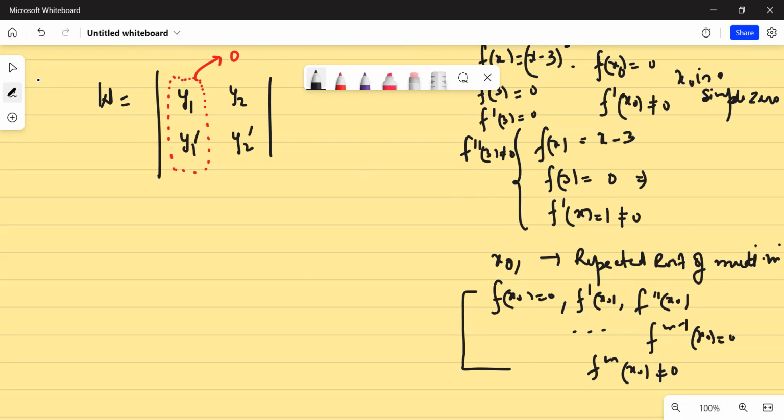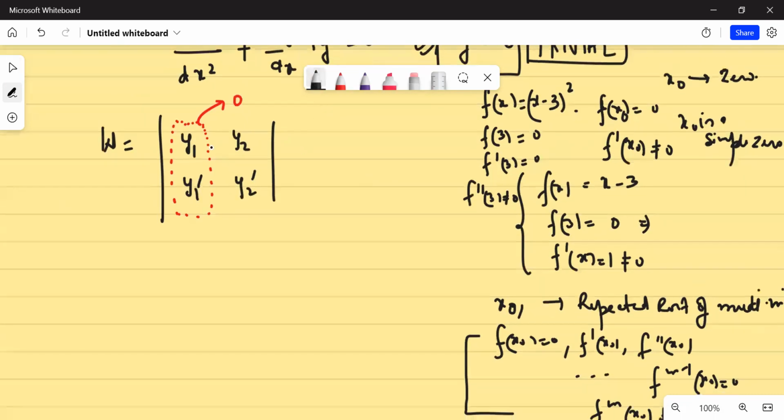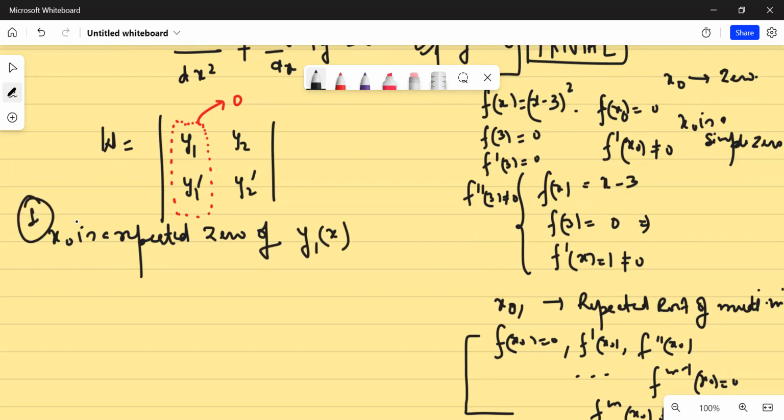Okay, is that clear? Now, why I want to write all these things is, if at some point x naught my y1 is becoming 0, and my y1 dash x naught is becoming 0, it implies that x naught is a repeated zero of y1 as a function of x. The first thing that comes to mind is that x naught is a repeated zero of y1(x), isn't it? And if it is a repeated zero, then y1 and y2 are linearly dependent.